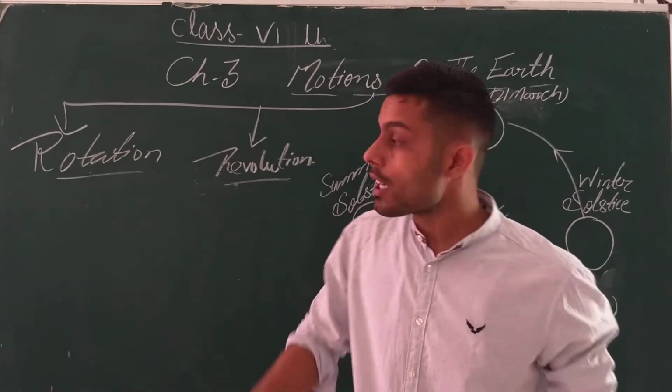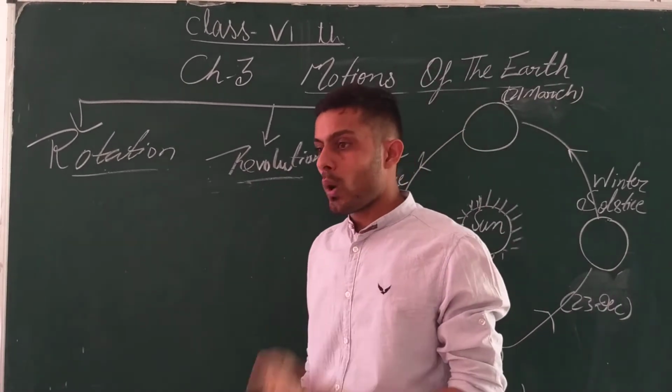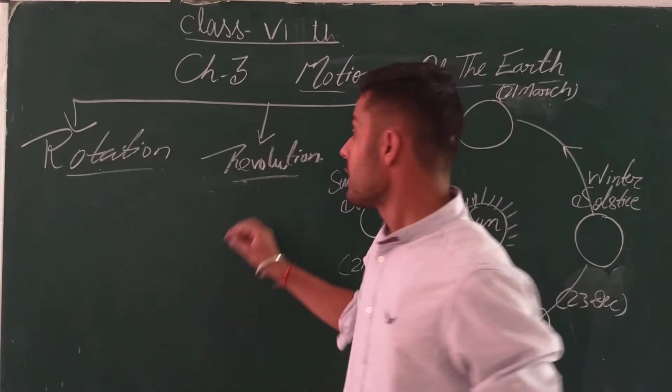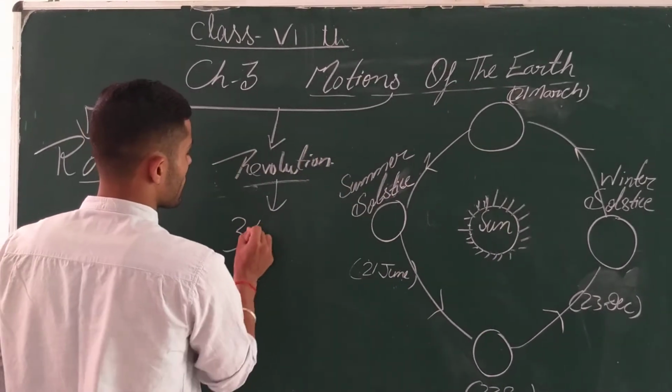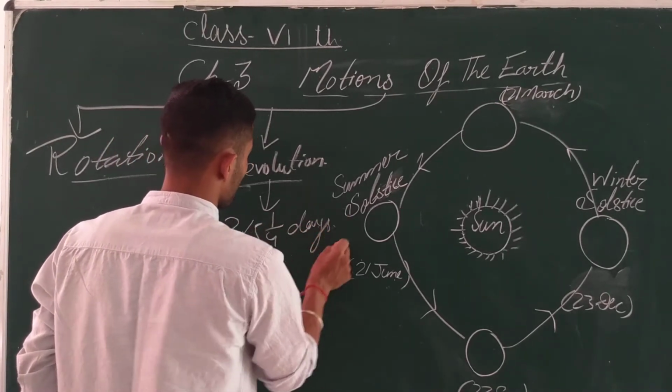So due to this revolution our years are formed. Means once in a year there are 365 1/4 days.